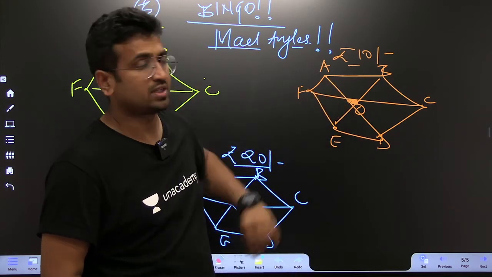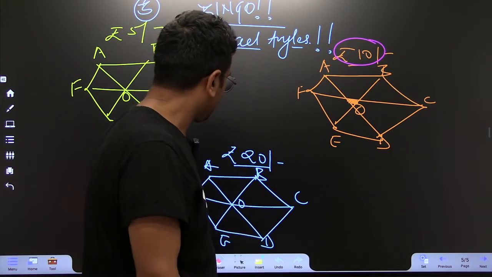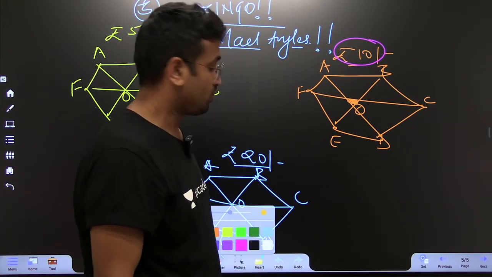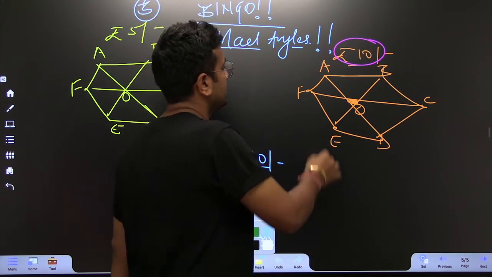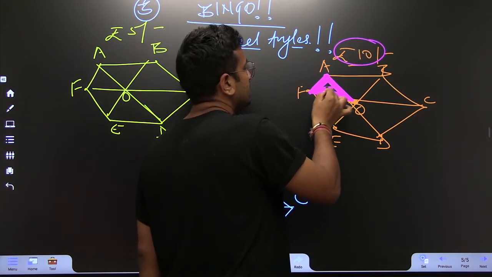So this was the question which was asked. Let's take the 10 rupees packet. Let's take the Bingo 10 rupees packet. And what is it that they have asked? This is what they have asked: area of triangle AOF. This is the chip, the size of the chips.